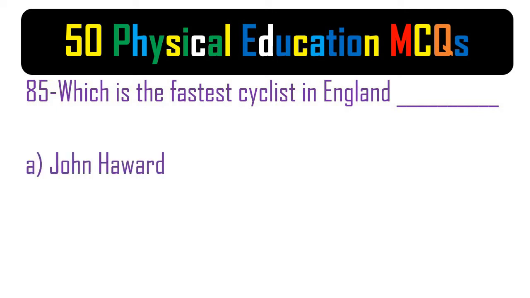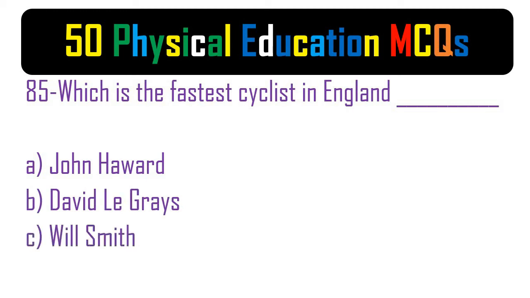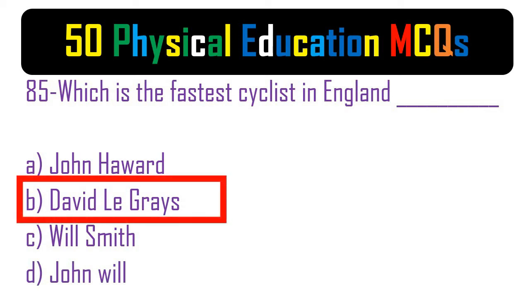85. Who is the fastest cyclist in England? A. John Hayward. B. David Lou Grays. C. Will Smith. D. John Will. The correct answer is B. David Lou Grays.